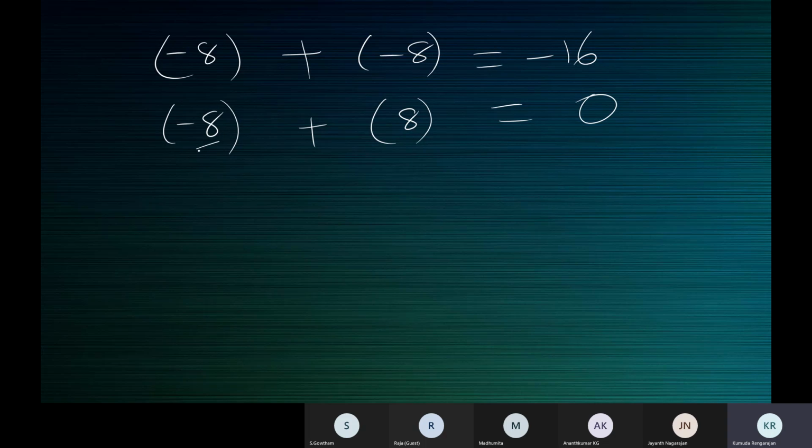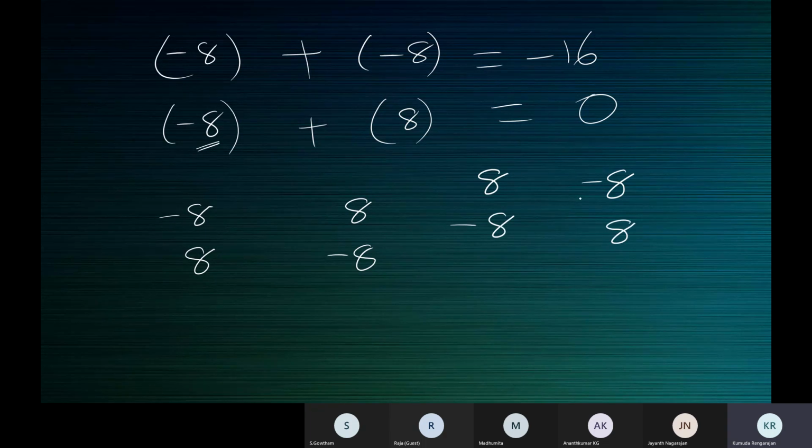So if the number is -8, 8 is its negative. If the number is 8, -8 is its negative. The negative of 8 is -8. The negative of -8 is 8, because only then the sum will be 0.